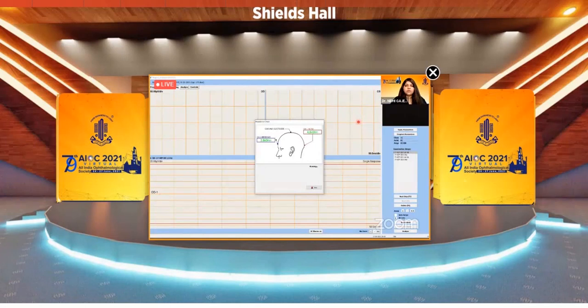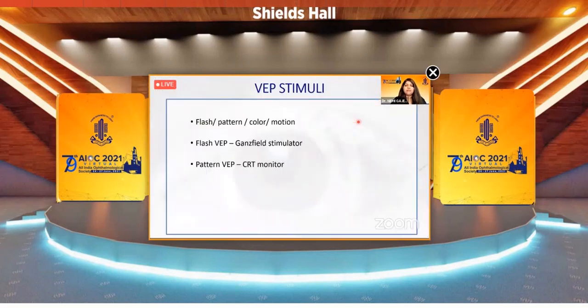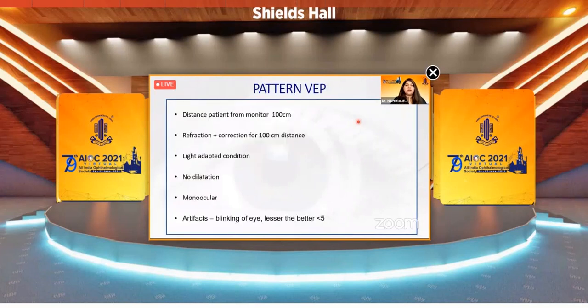This is how it looks on the machine. Once the electrodes are put, it will show the impedance. And if it is less than 5, then we can go ahead. The VEP stimuli can be of flash, pattern, color, or motion. In flash VEP, we have the Ganzfeld stimulator, and in pattern VEP, we have the CRT monitor.